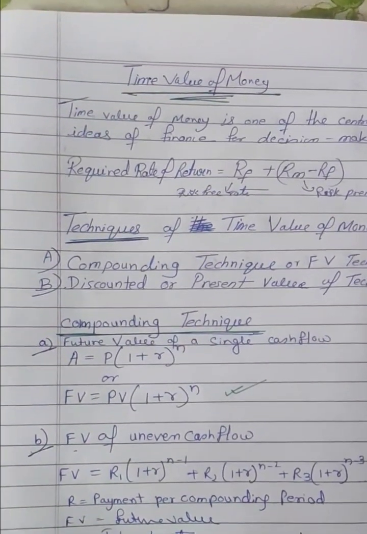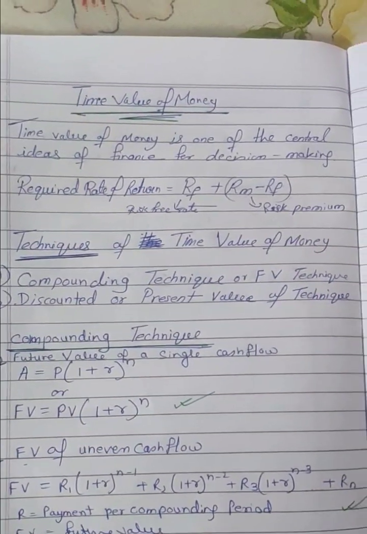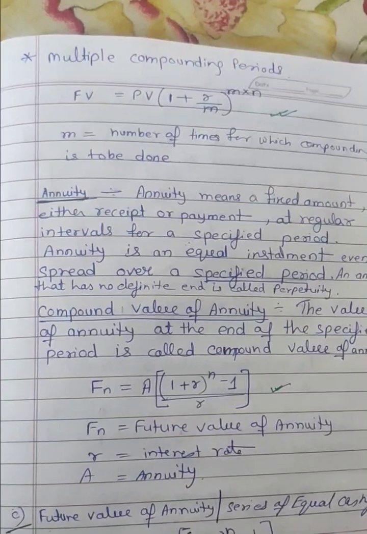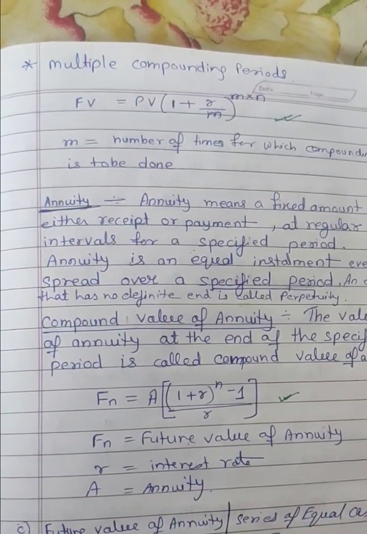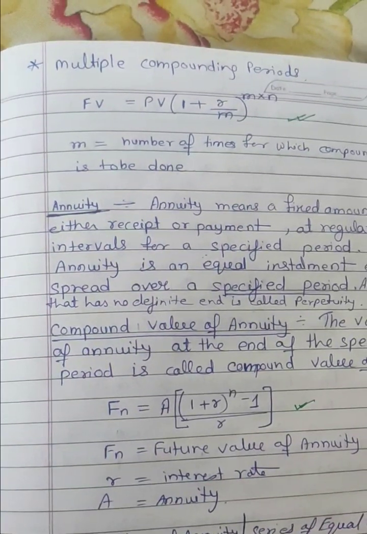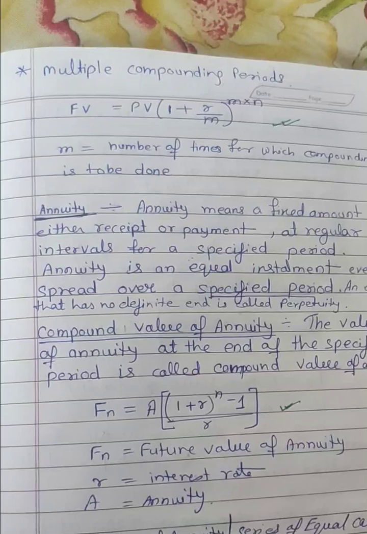Similarly, for the future value of uneven cash flows, we have a formula for how we can calculate it. Then we have multiple compounding periods: future value equals present value times (1 plus R by M) to the power M into N, that is quarterly, half yearly, depending on the case. M is the number of times compounding is done in a year.